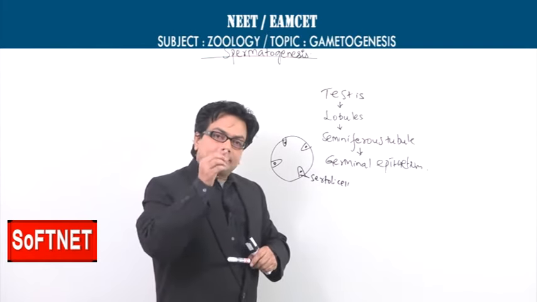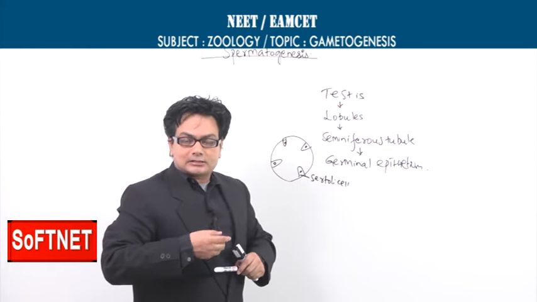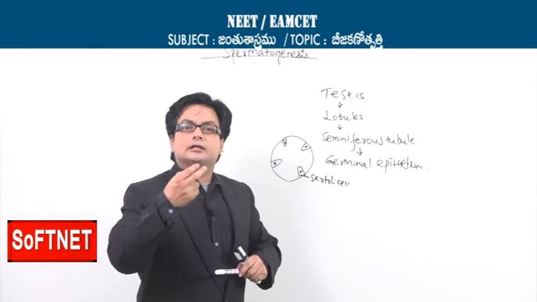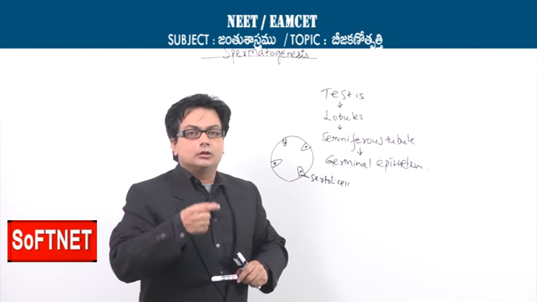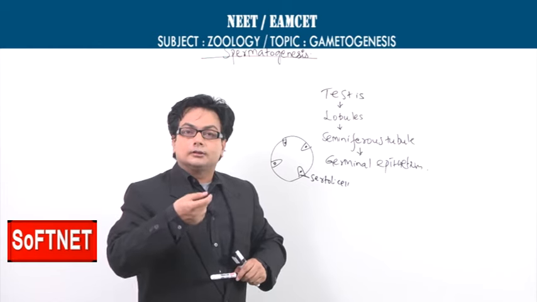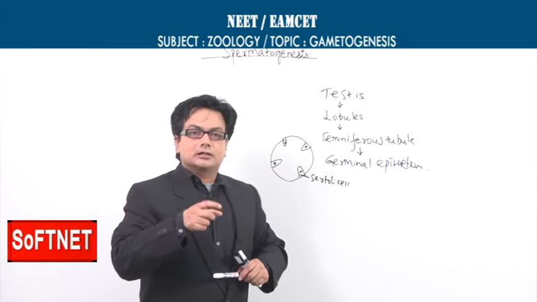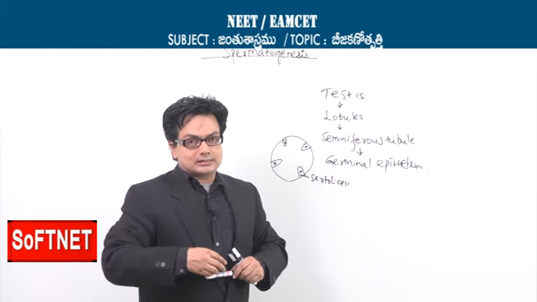So the exact location or the site where the spermatogenesis takes place will be the testis, which contains the lobules, the lobules containing the seminiferous tubule, and within the seminiferous tubule we find a special epithelium called the germinal epithelium, and in between the germinal epithelial cells we find the nurse cells or the Sertoli cells.